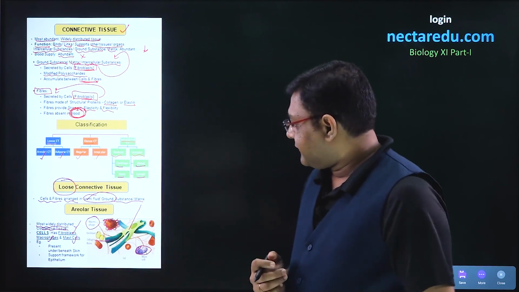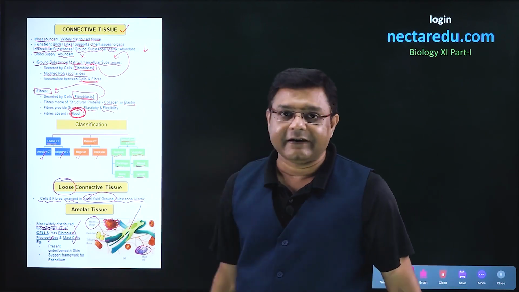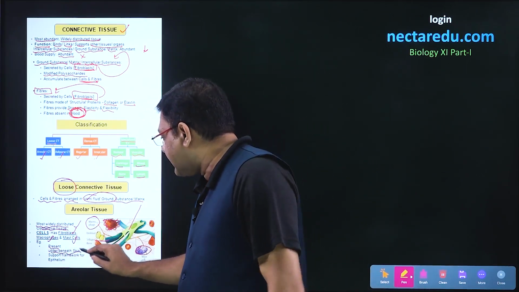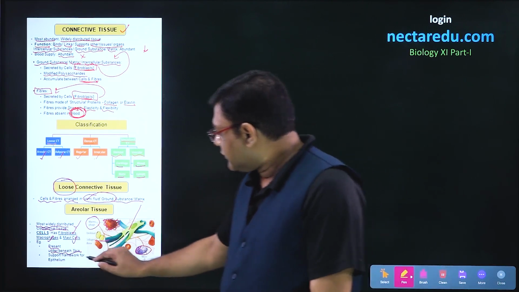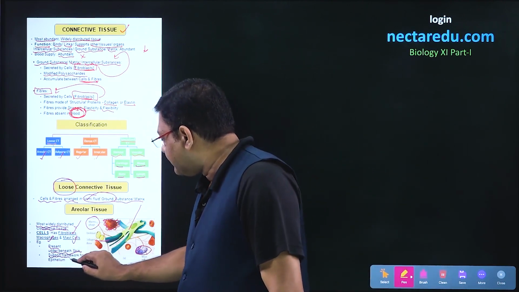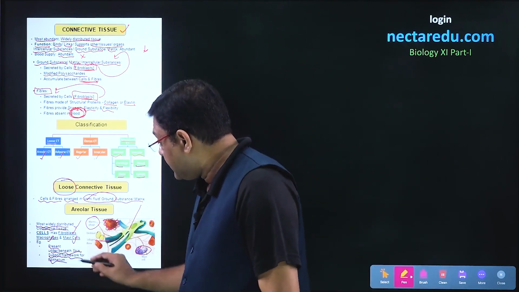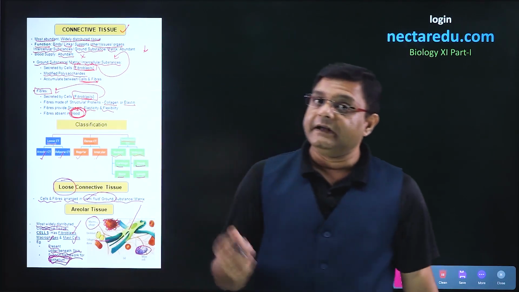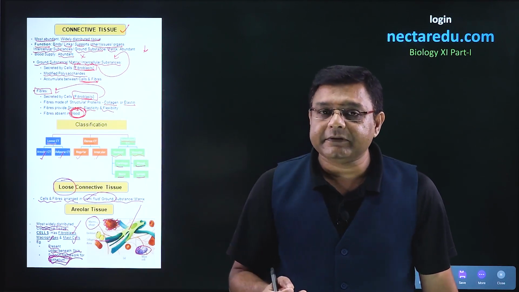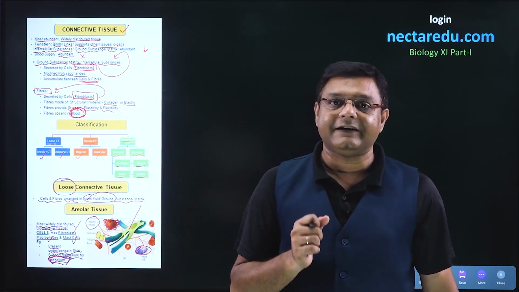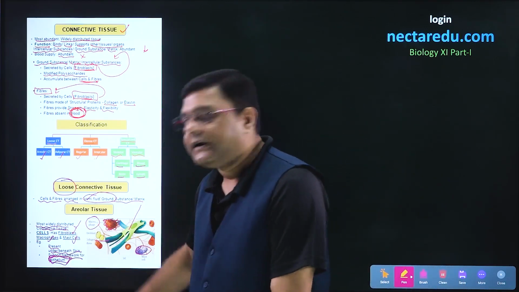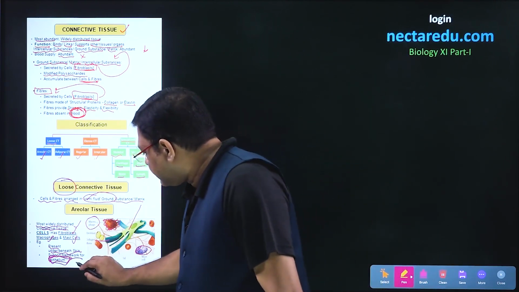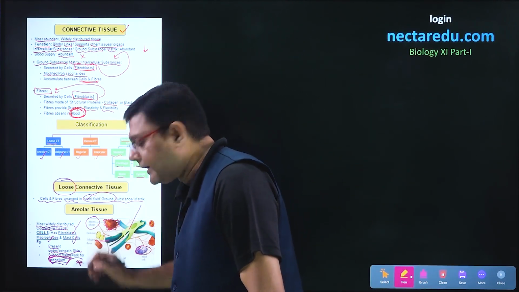Talking about the function of areolar tissue, examples where these are present: these are present below or under our skin. These also provide a support framework for epithelium. So here we have to note that whenever epithelial tissue is present, then epithelial tissue has the support of connective tissue, and the type of connective tissue which supports epithelium is the areolar tissue, and it is the same example that we are talking about secondly.